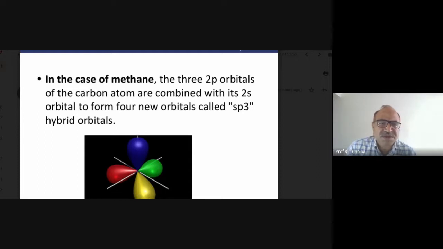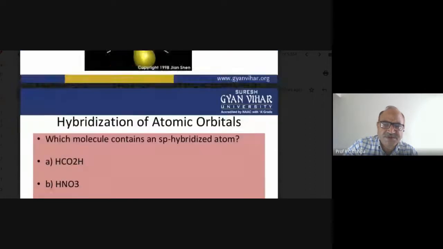So here, in the case of carbon, the three 2p orbitals of the carbon atom are combined with its 2s atomic orbital to form four new orbitals called the sp3 hybrid orbitals. And these sp3 hybrid orbitals undergo chemical bonding. So four different hydrogen atoms combine with one carbon atom having the sp3 hybrid orbitals.